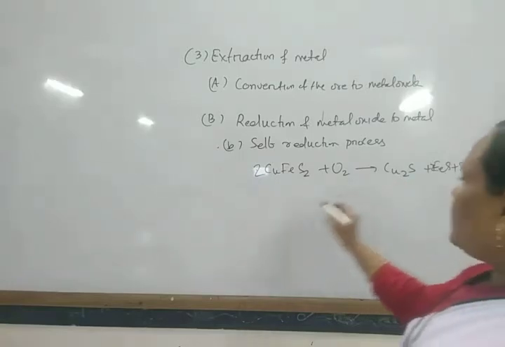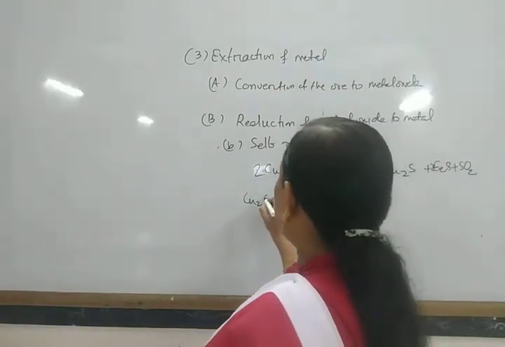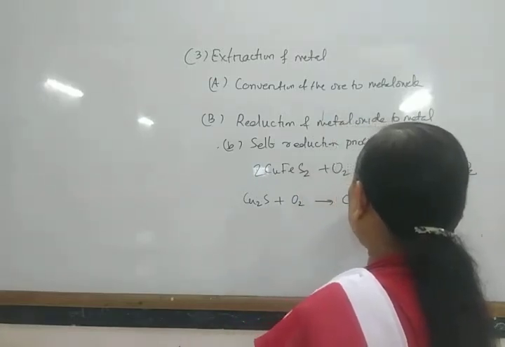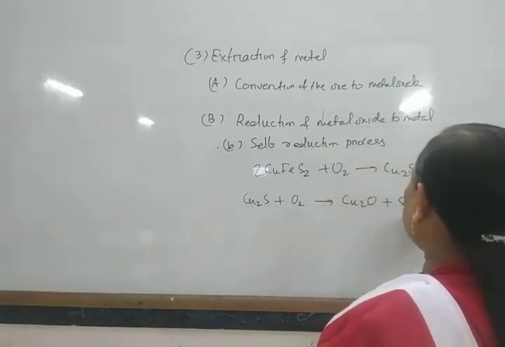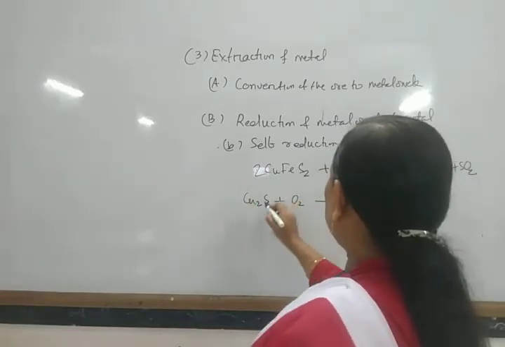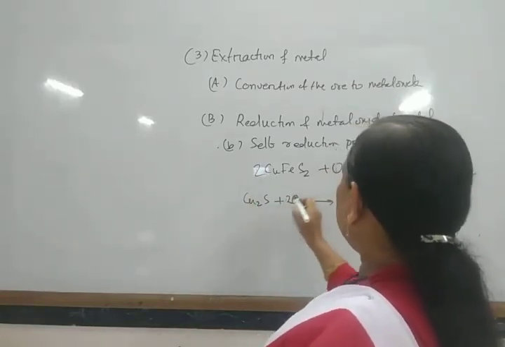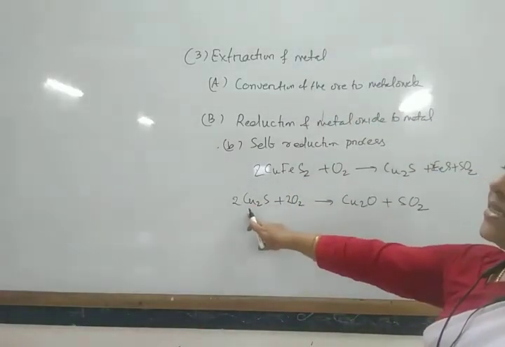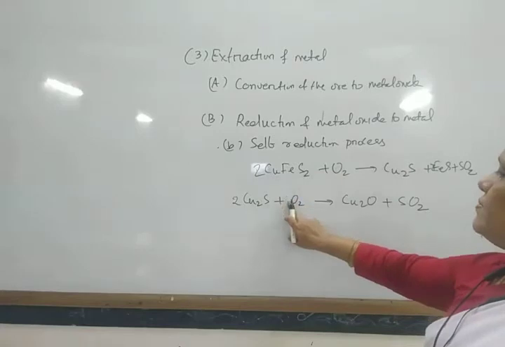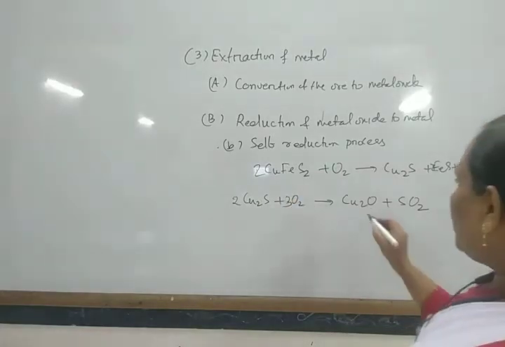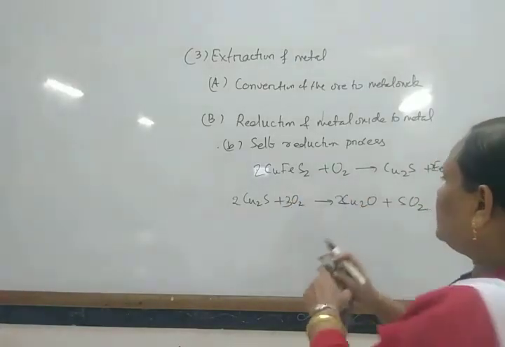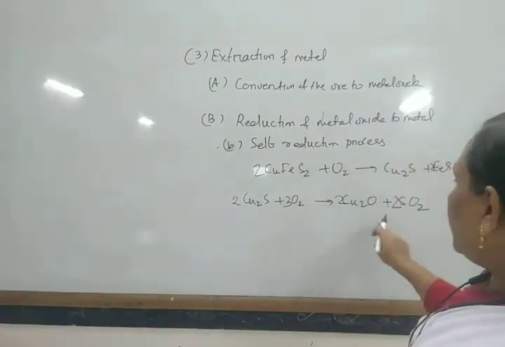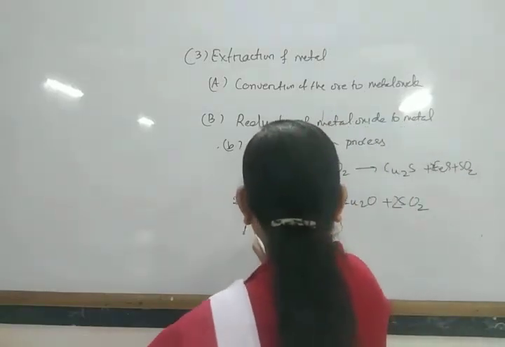Again, this Cu2S, when it undergoes oxidation, first gives you Cu2O plus SO2. So, Cu2O plus SO2, let us balance it: Cu2S plus 3O2 give rise to 2Cu2O plus 2SO2.